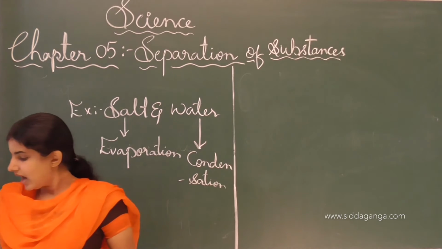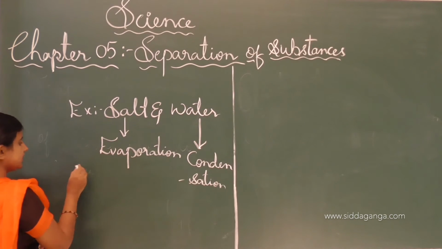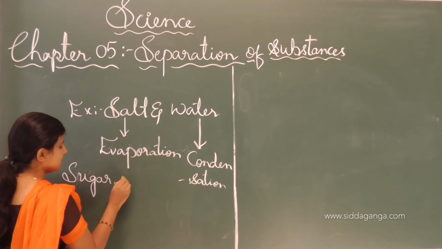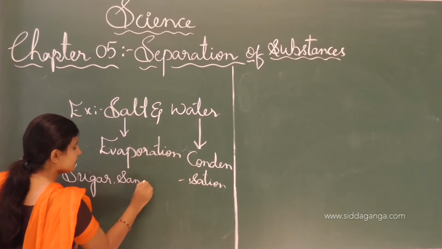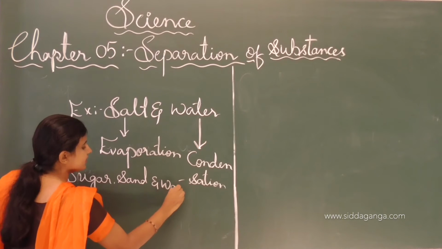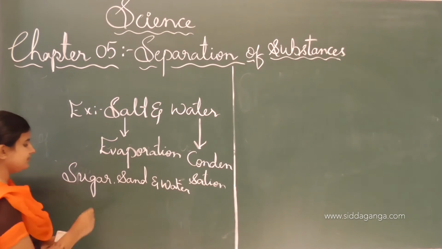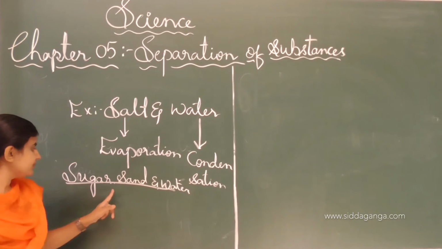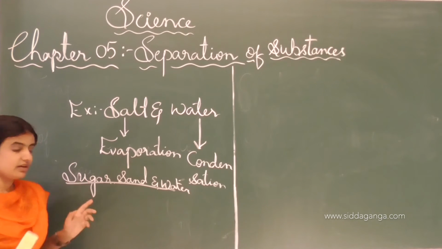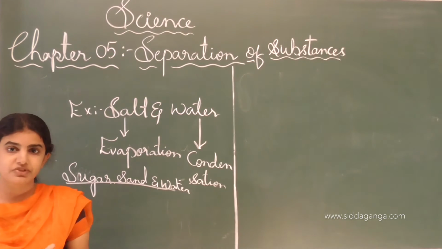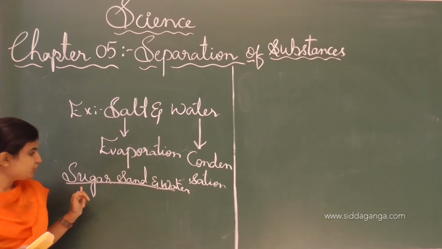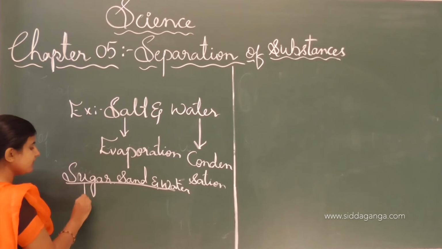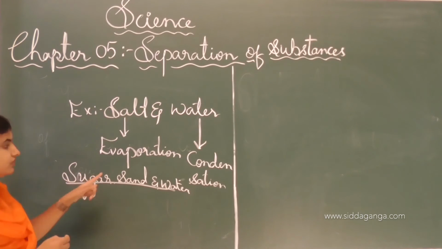And one more example: salt, sugar, sand and water. In this type of mixture, we can separate the constituent substances present in the mixture like sugar, sand and water. Sugar we get from the process known as evaporation.